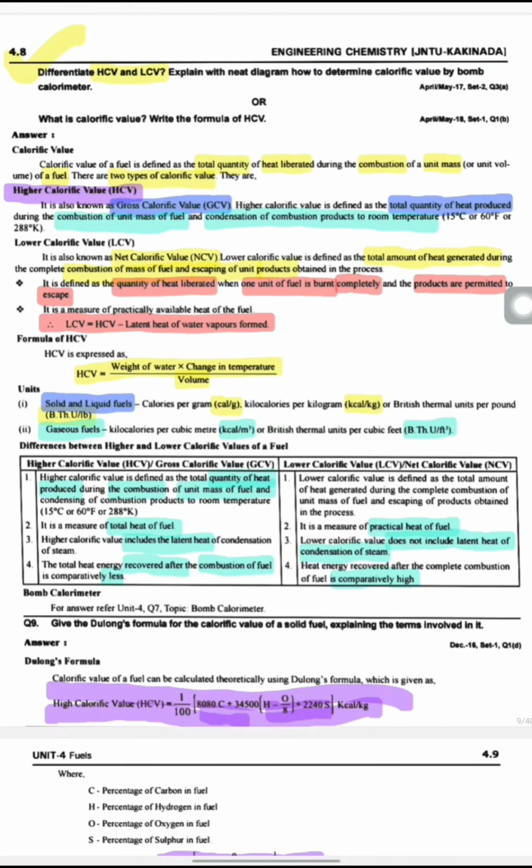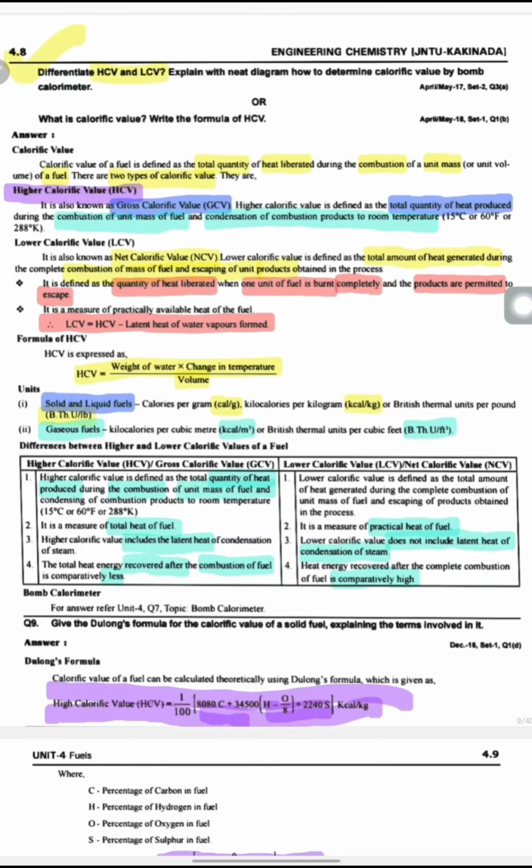Next, lower calorific value. What is meant by lower calorific value? It is also known as net calorific value, NCV. Lower calorific value is defined as the total amount of heat generated during the complete combustion of a unit mass of fuel and escaping of the products obtained in the process.